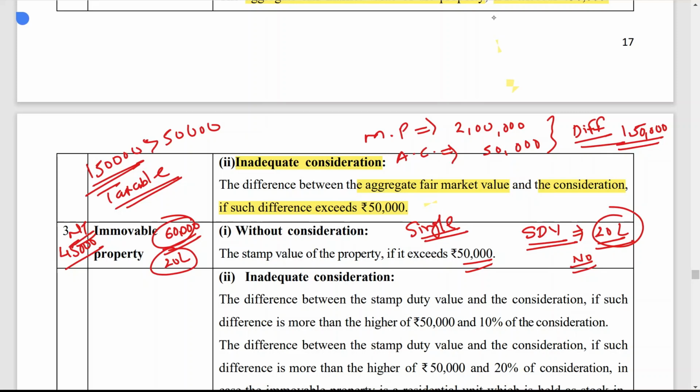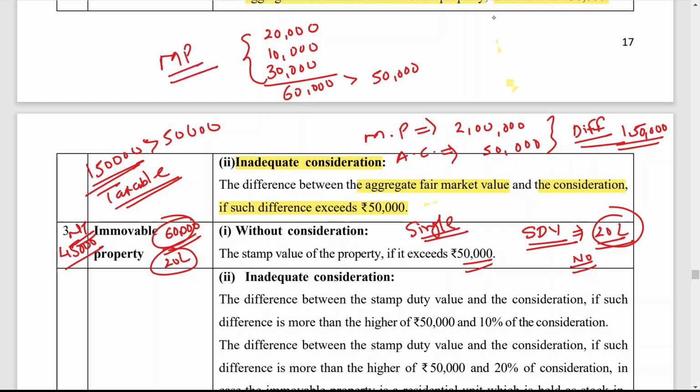make the total of all the movable property which you have received during the year. Let us say first you have received movable property without consideration of 20,000, then you have received 10,000, then again you have received 30,000. So now what is the total? 60,000 here, and this 60,000 is more than 50,000, and all this movable property is received during a single year, the same year. In that case, this 60,000 is taxable.